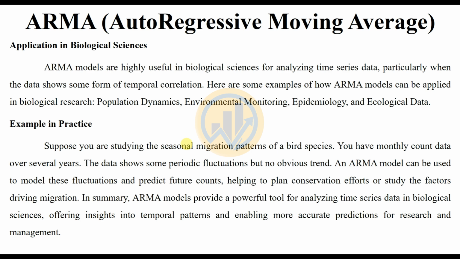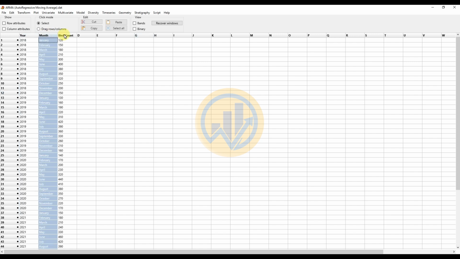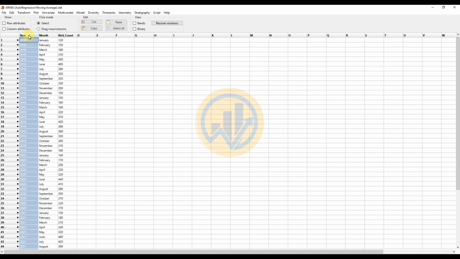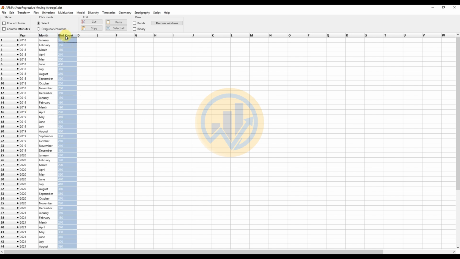Now the analysis of ARMA on bird migration data, using PAST statistical software. Open the PAST statistical software. The data is already entered in the PAST software. We take three variables for our bird migration data: the year, the month and the bird count. For the year we take 5 years, 2018 to 2022, and the months January to December of every year. We collected the bird count data for every year and every month over the last 5 years.